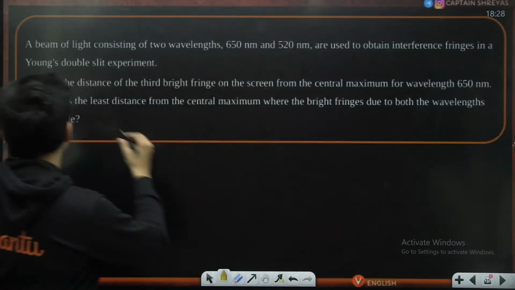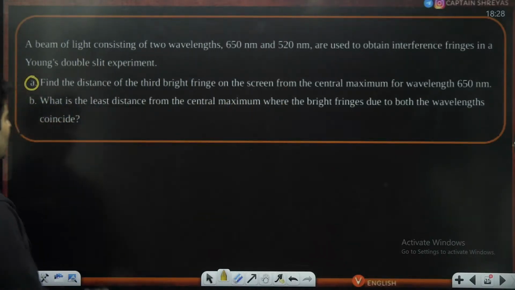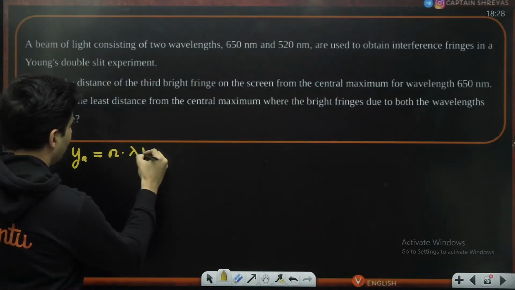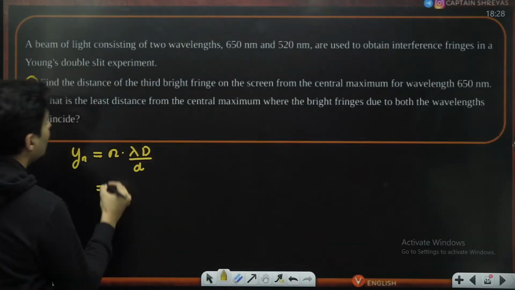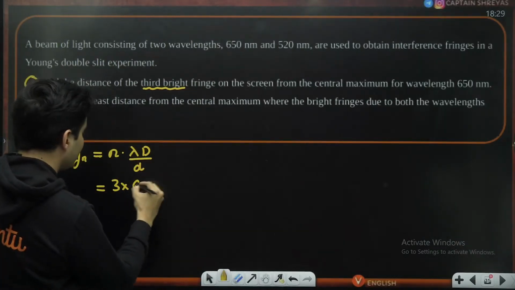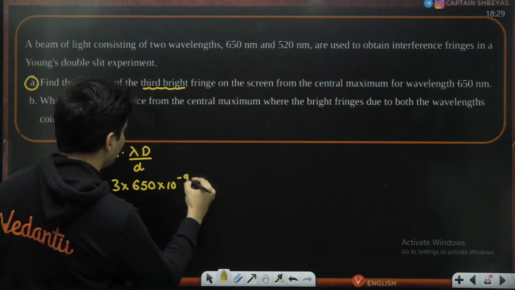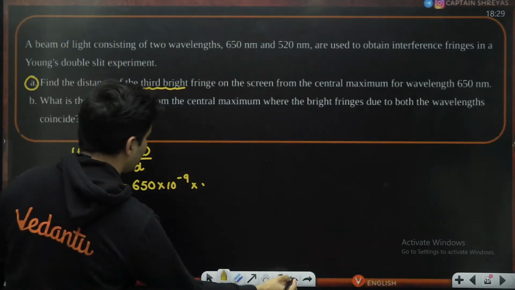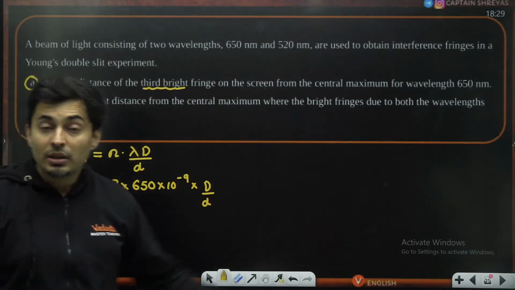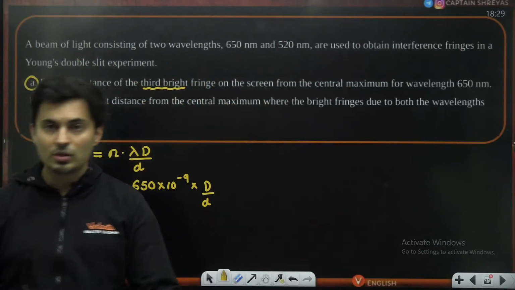So the first part, what we are doing now, third bright fringe. Okay, so y n for bright is n times lambda capital D by small d. Because it is third bright, n is 3, lambda is 650 nanometer, so 10 to the power minus 9. Capital D is not given at all, so just leave the answer in capital D and small d. Is that right? There is no value of capital D and small d given. Just check it out. It is not at all given.